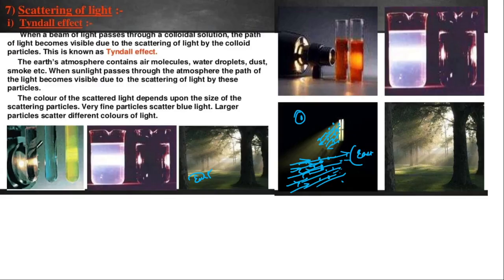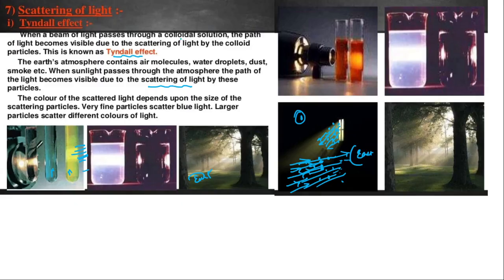Not only that, if you hold certain different colors of tubes here, you can feel that particular light emerging out of these tubes or bottles, whatever it may be. So this is because of the scattering of light. This effect we call the Tyndall effect. So what is meant by the Tyndall effect?